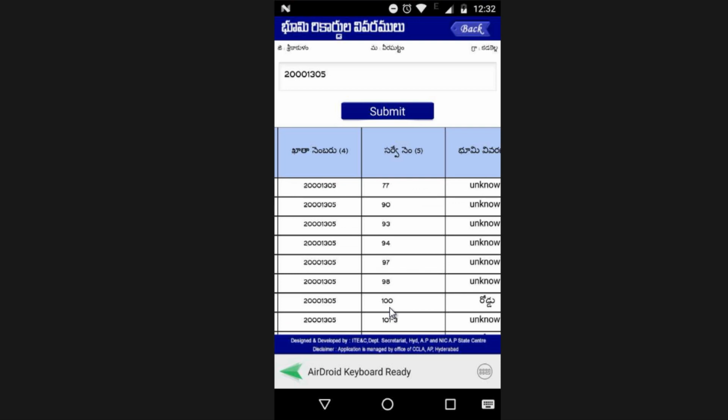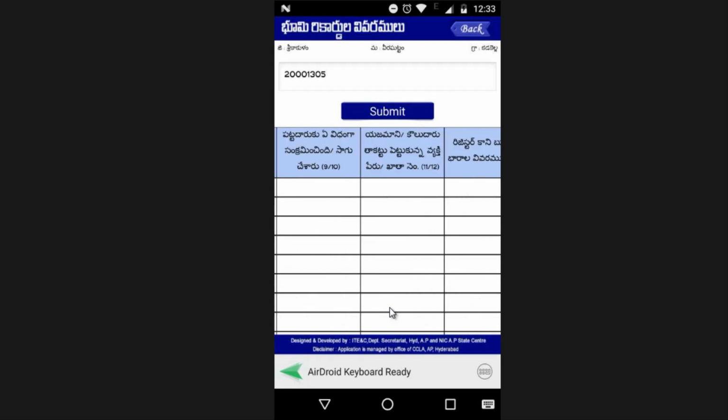Adangal report gives you the details of a particular land, and ROR report gives you details of a particular khata number. So the complete ownership of a particular owner will be shown in this, right? So all these survey numbers are shown here. So this is how you generate your Adangal and ROR report, and I have also shown you how you can generate the village map also.